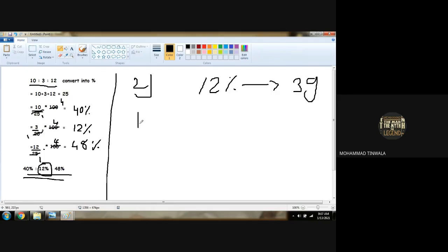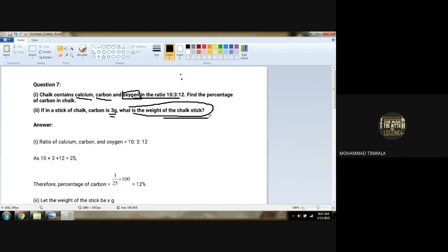So can I say that 12% of it is 3 grams? Why? Because we don't know the actual weight of the chalk stick. So let's suppose the actual weight be X gram. Now we have no description over here about 12%. How did you get 12%? Here the talk is only about the chalk stick. In the chalk, all three things are included. So what is the ratio of carbon? 12%. What we found here is 12%.